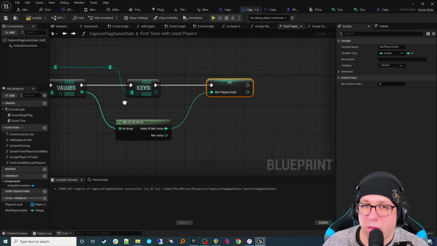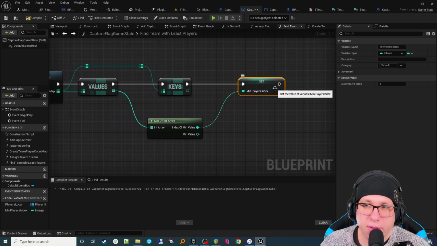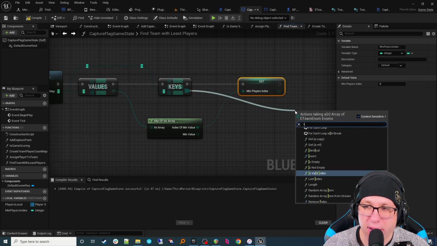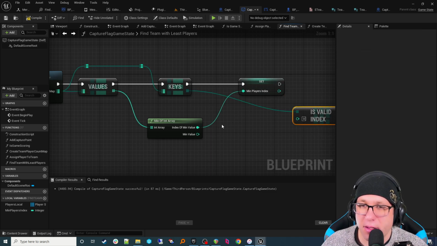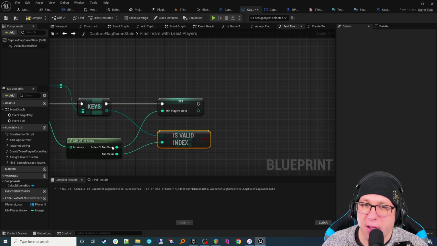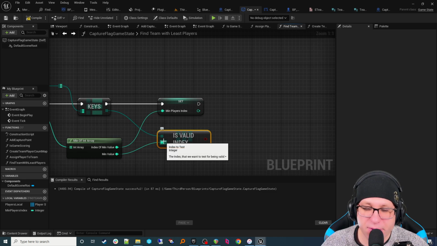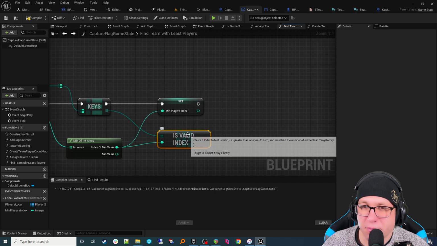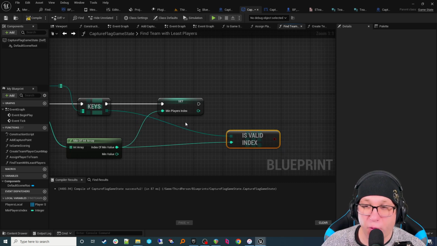And so we obviously don't want to return the index, and we don't want to return the values. We want to return the team, which are held in the keys. So to access that, first we're going to do a check. We're going to say, hey, is it a valid index? It better be at this point, right? But we're going to do the check anyway. We're going to say, hey, the index, oh, almost made a mistake. And to avoid that mistake, what we can do is just do that right there.